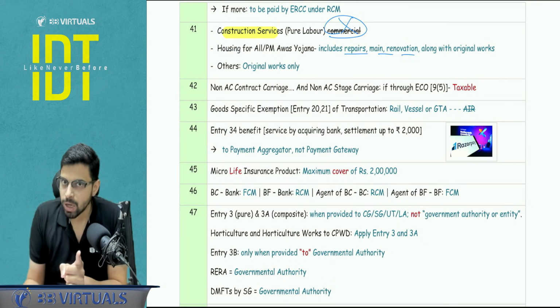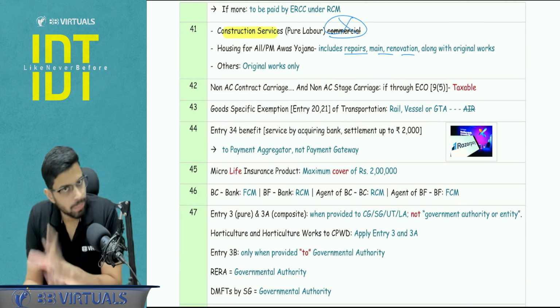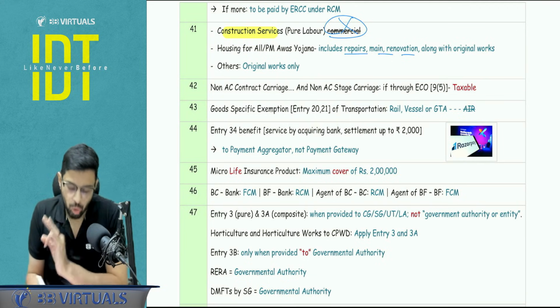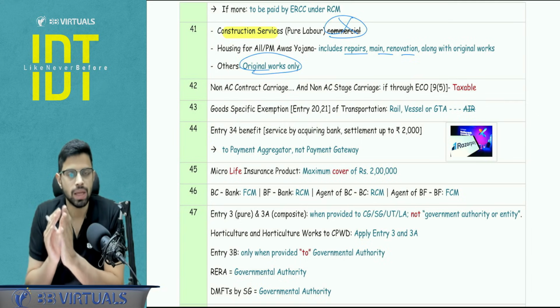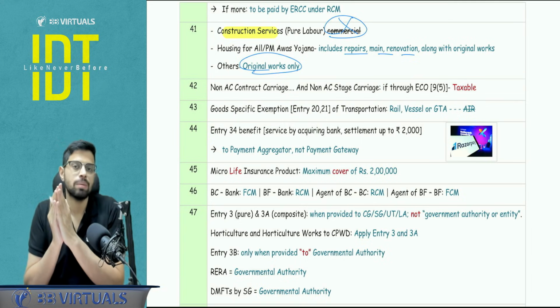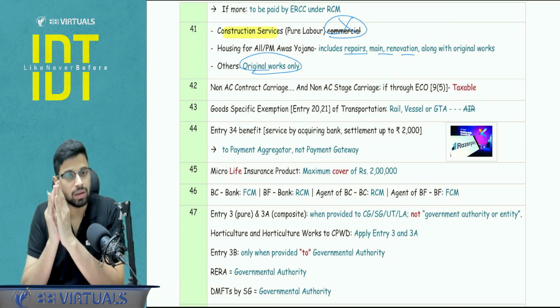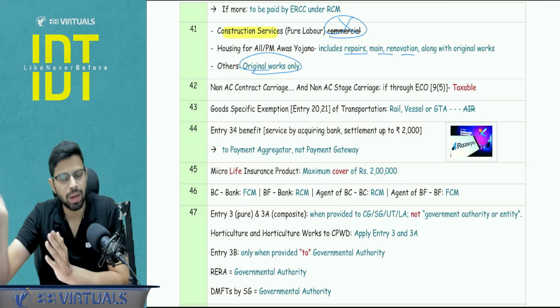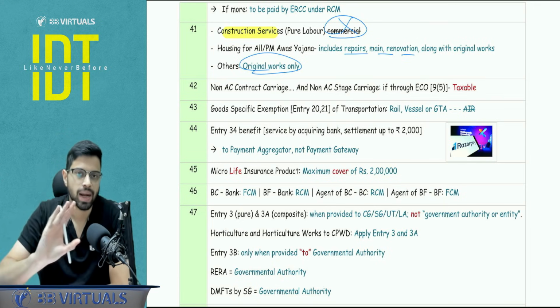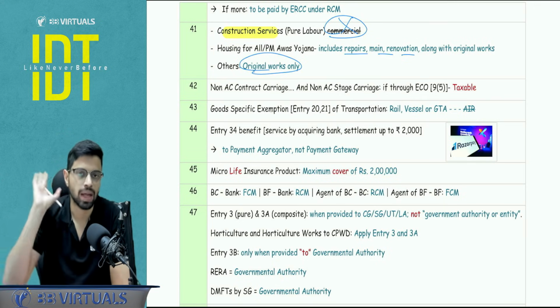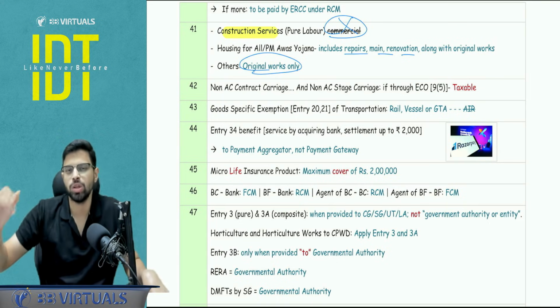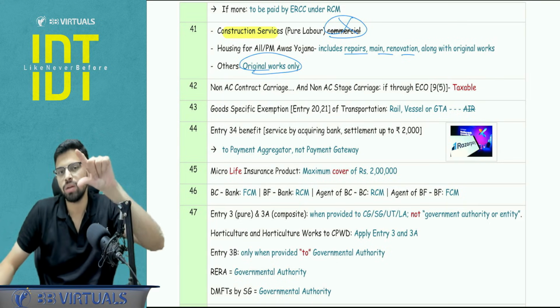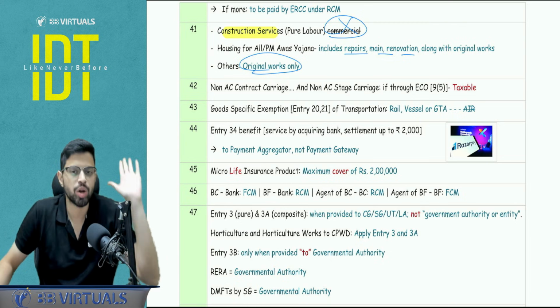But if it is not under a government scheme, if it is happening on a private level, then only and only original work will be included for the purpose of your exemption. And if it is given renovation, repair, maintenance, then in that case you will not get any exemption unless it is under Pradhan Mantri Awas Yojana or Housing for All mission. So these terms you have to pay attention to in the transaction. Wherever you see some term which is not eligible for exemption, you put it under GST.